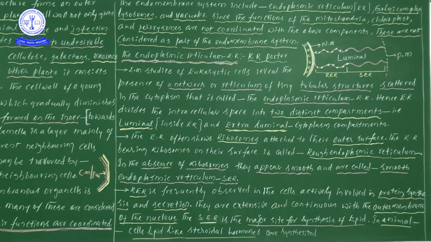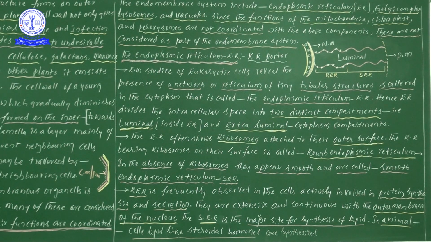The second one is Golgi complex. There are 4 cell organelles under the endomembrane system, and you have to learn them by heart. The first is endoplasmic reticulum, the second is Golgi complex, the third is lysosomes, and the fourth is vacuoles. So totally 4 cell organelles are included under the endomembrane system.